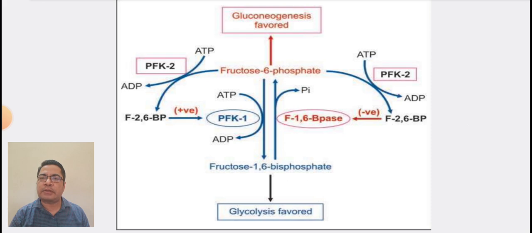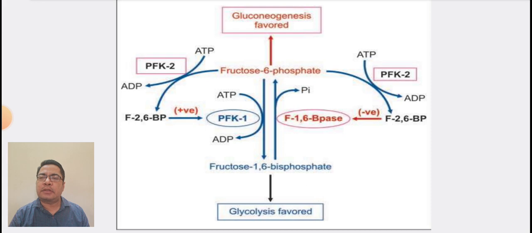In this diagram, you can see PFK2 or phosphofructokinase 2 and fructose 1,6 bisphosphatase are reciprocally regulated. First, fructose 6 phosphate is converted into fructose 2,6 bisphosphate with the help of enzyme PFK2.